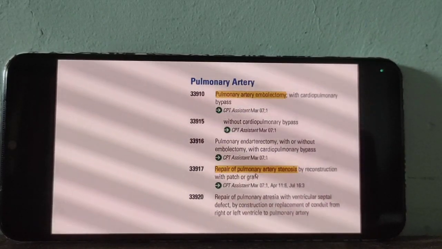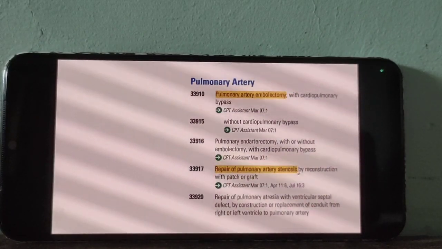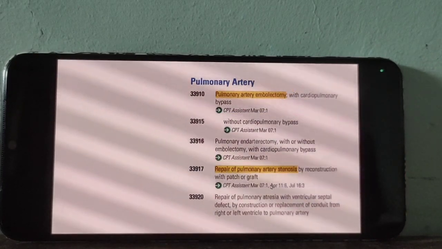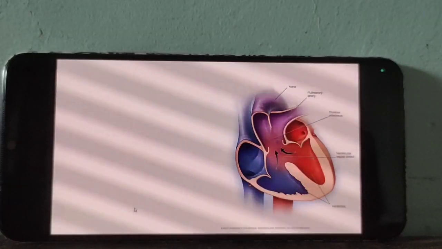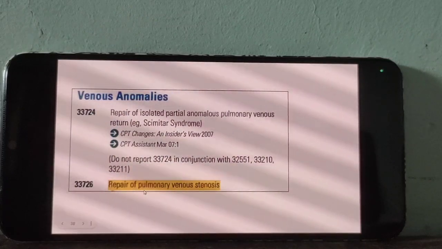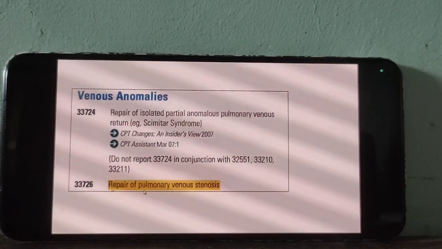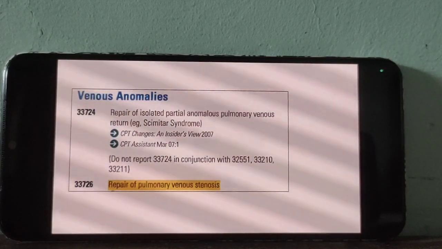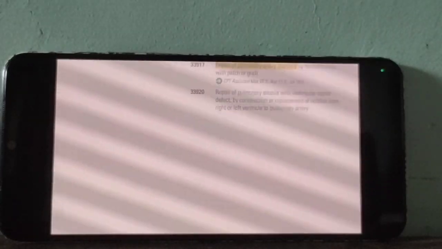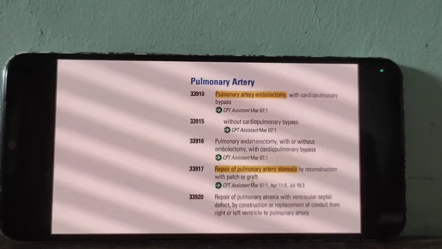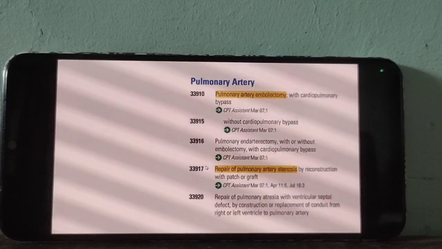For repair of pulmonary stenosis, narrowing of the pulmonary artery, by patch or graft work. We already discussed pulmonary stenosis. The doctor may make a suture or insert a stent to treat the condition of stenosis. This is also one of the procedures for pulmonary stenosis, but the doctors use a patch or graft. So patch or graft is the key term for 917.